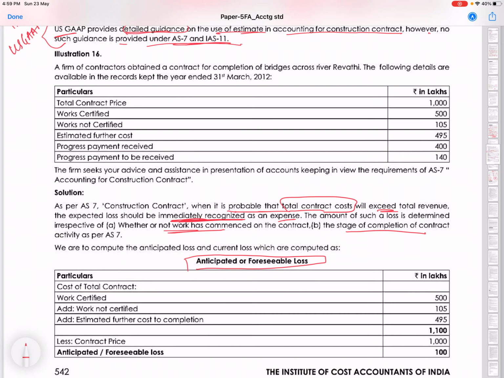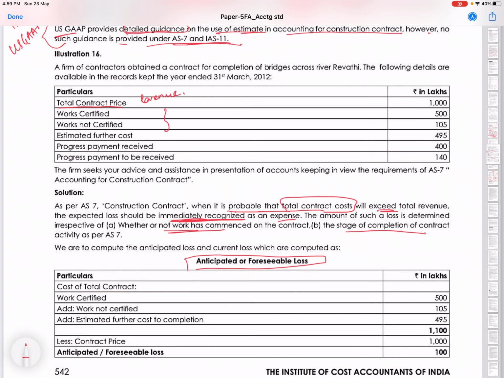Now in this question they have not given us the total cost of the contract till the end of completion. What they have given us is first the total contract price. Contract price is nothing but our contract revenue, which we will receive for completion of contract. Work certified, work not certified.